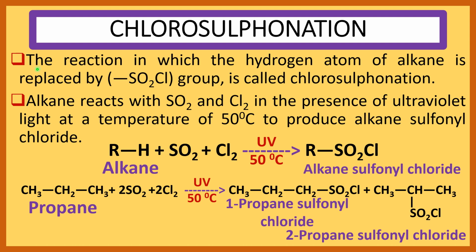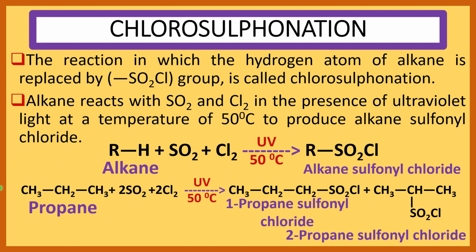Now see chlorosulfonation reaction. The reaction in which the hydrogen atom of alkane is replaced by SO2Cl group is called chlorosulfonation reaction. Alkane reacts with sulfur dioxide, that is SO2, and Cl2 in the presence of ultraviolet light at a temperature of 50 degrees centigrade to produce alkane sulfonyl chloride. Now see the reaction. RH means alkane. It reacts with SO2 and Cl2 in the presence of UV, that is ultraviolet light, at 50 degrees centigrade and produces RSO2Cl, alkane sulfonyl chloride. This hydrogen atom of alkane is replaced by SO2Cl group.